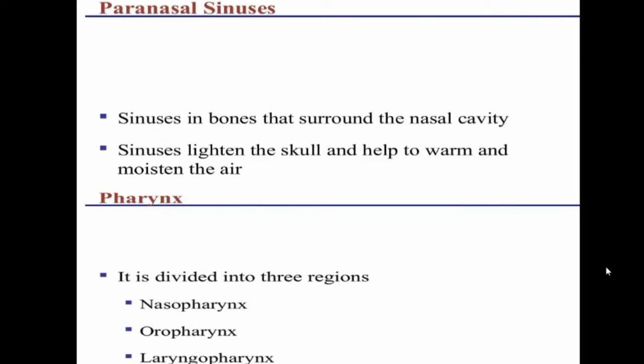Paranasal sinuses. Sinuses in bone that surround the nasal cavity. Sinuses lighten the skull and help to warm and moisten the air.